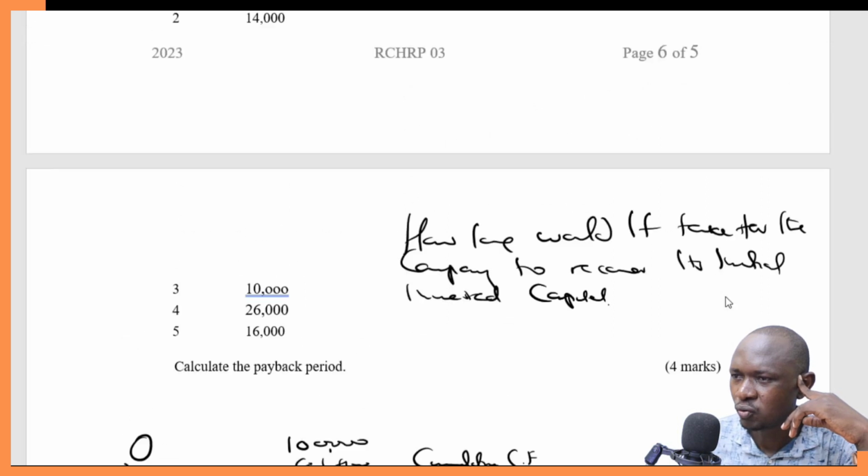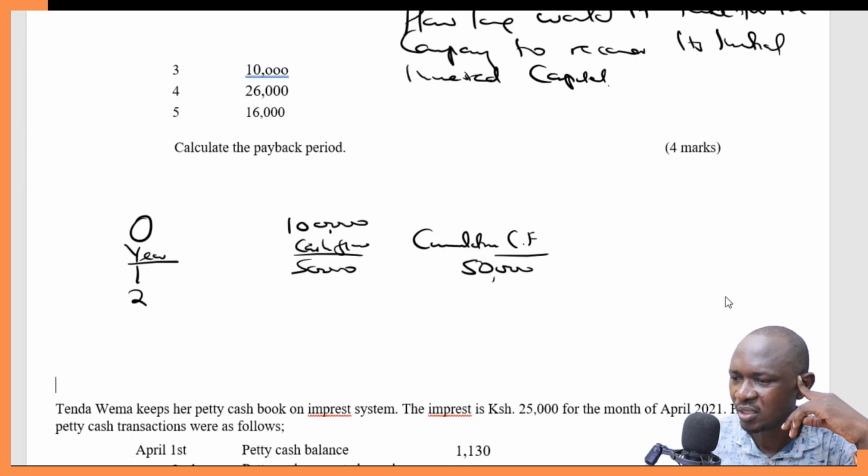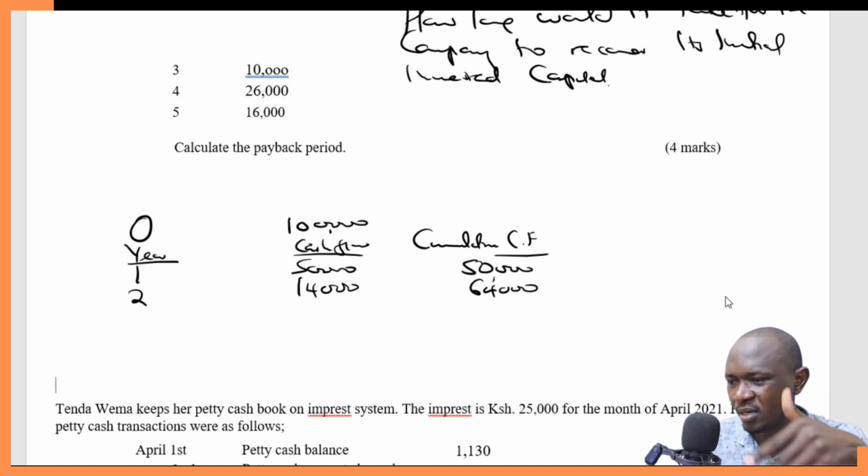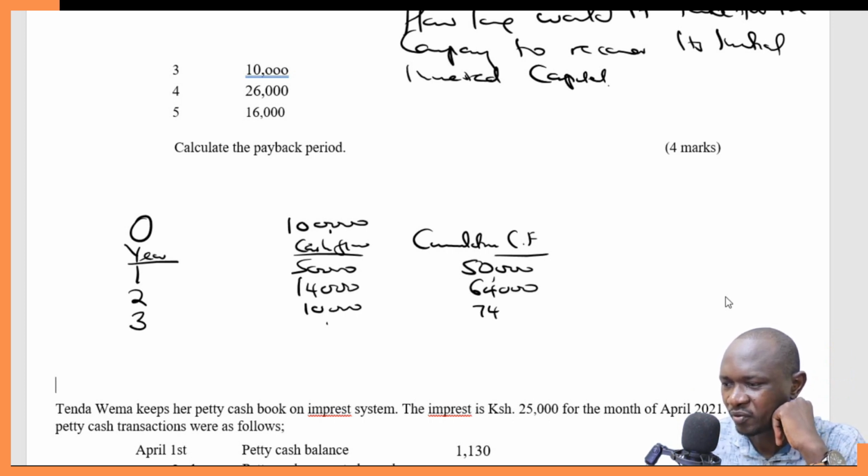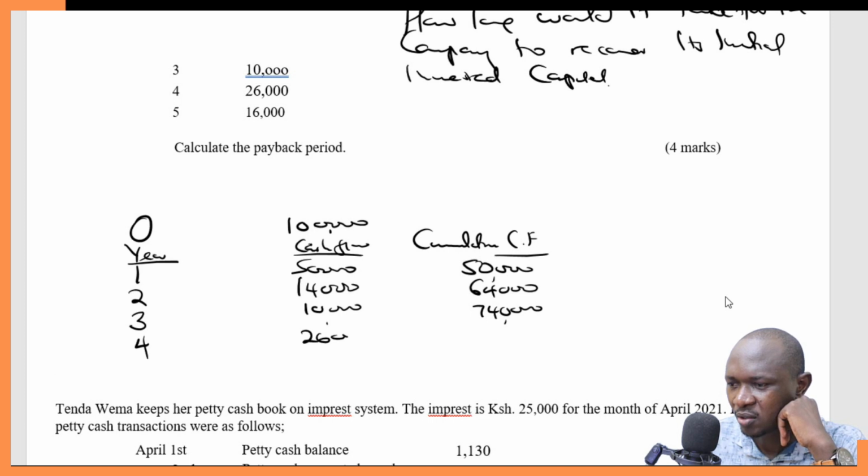Year 2, how much did we receive? 14,000. So cumulative is 64,000. Cumulative simply means you add the total that you have received so far. Third year, 10,000, so cumulative 74,000. Have we recovered the 100,000? No. Year 4, 26,000, so cumulative 100,000. And year 5, 16,000, cumulative 116,000.